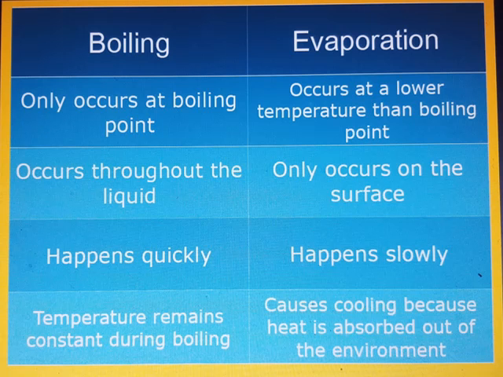Boiling and evaporation are also physical processes which are involved in the change of state. Let's do the comparison of boiling and evaporation. Boiling occurs only at the boiling point, and evaporation occurs at temperatures below the boiling point. Boiling occurs throughout the liquid, but evaporation occurs only on the surface of the liquid. Boiling happens quickly, but evaporation takes time. And the temperature during boiling remains constant, but during evaporation, heat is absorbed from the environment.